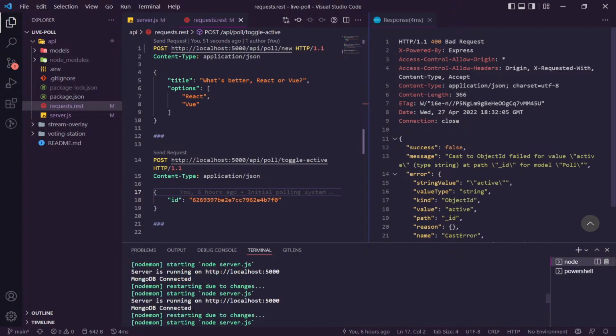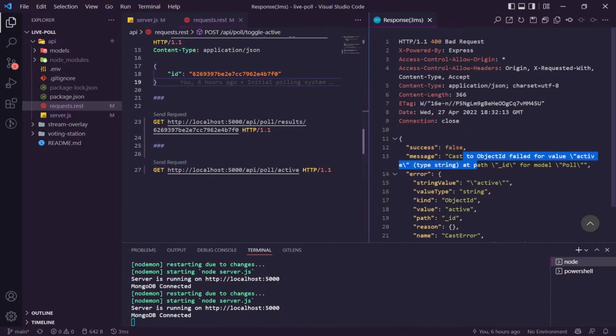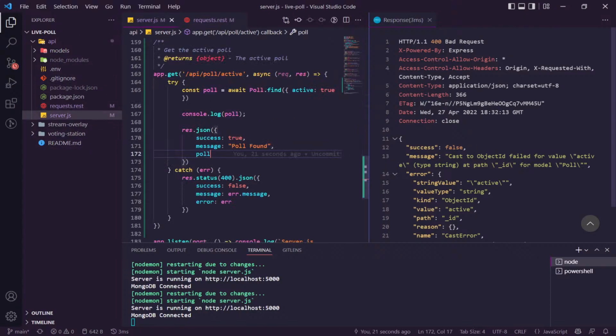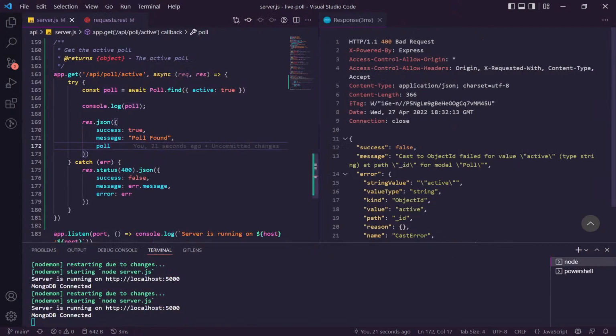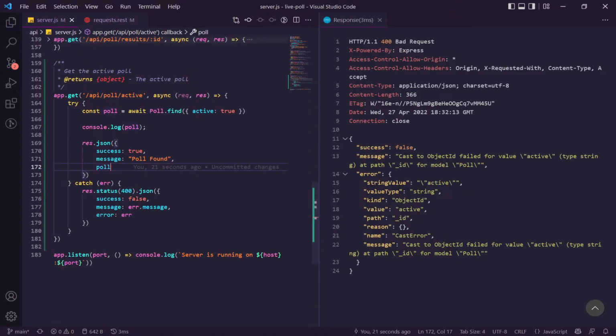Back to node. Nothing. Is it really? So we're getting an error. 400 bad request. That means something is wrong. So what could be wrong? I don't know. Let's find out. Close that sidebar. Close that for now. So it says here, cast to object ID failed for value active, type string at path _id for model Poll.